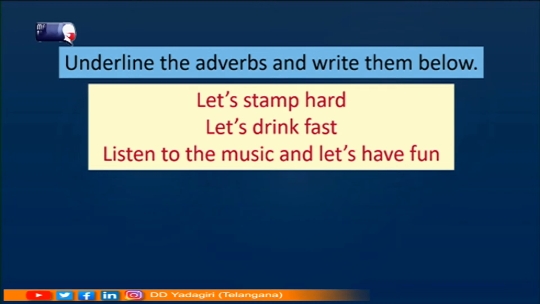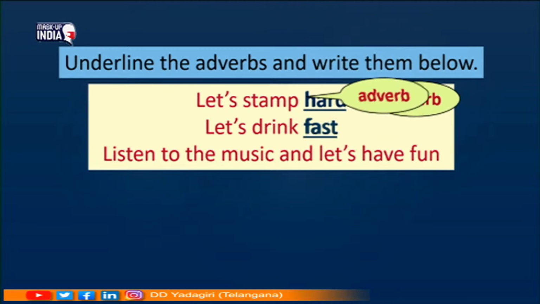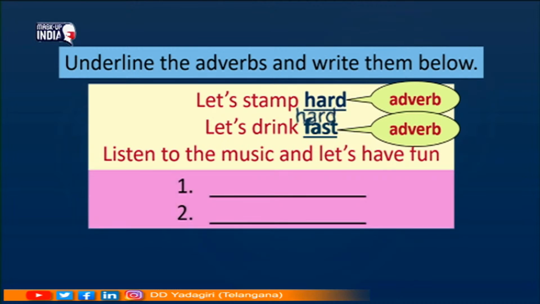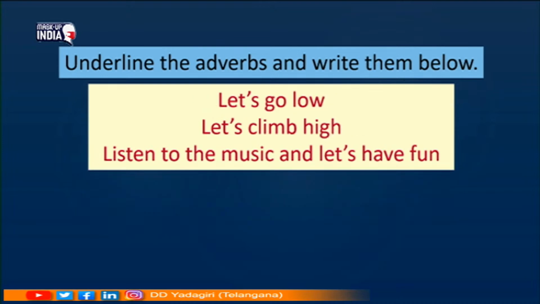Let's stamp hard, let's drink fast, listen to the music and let's have fun. Students, what are the adverbs here? Yes, hard is an adverb here and fast is an adverb here. Shall we write them down? Yes, hard and fast.